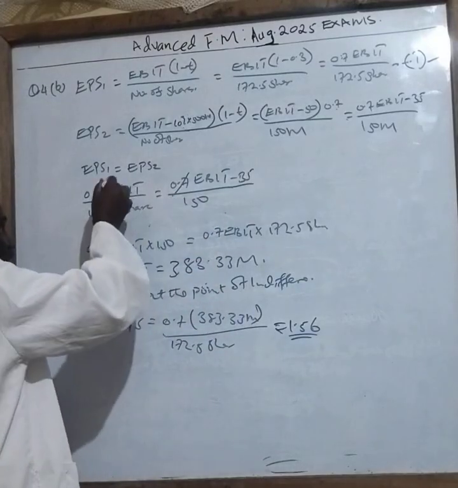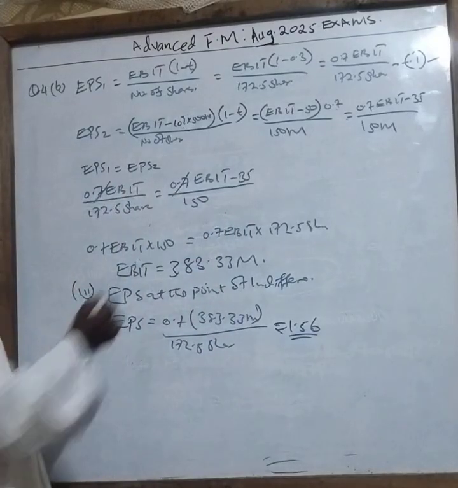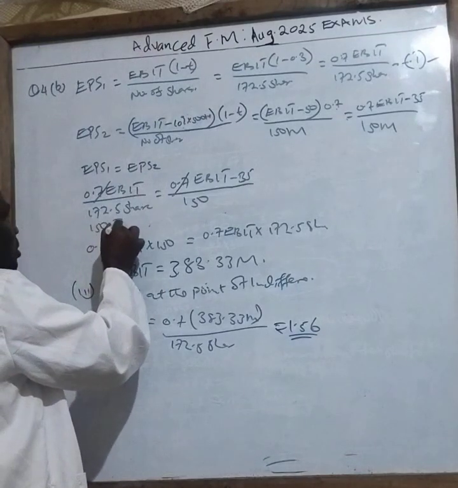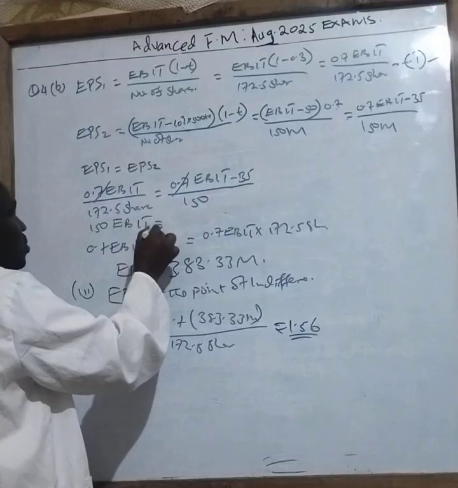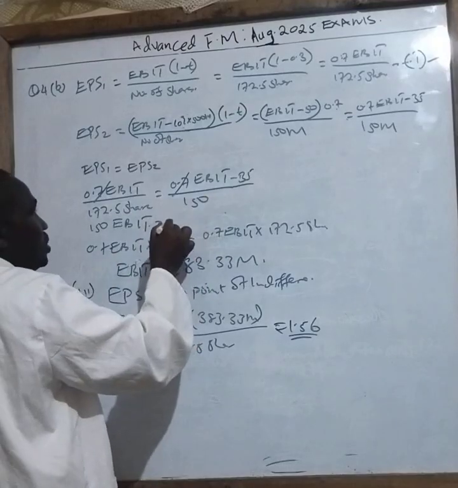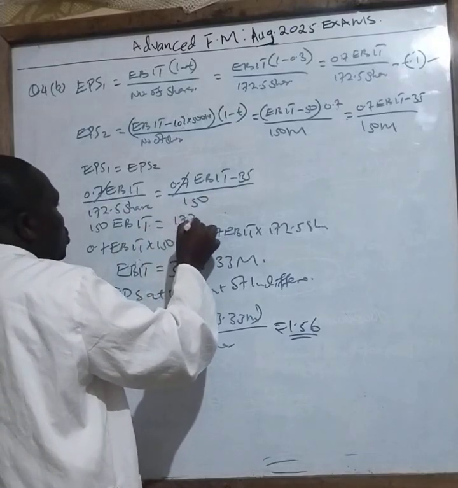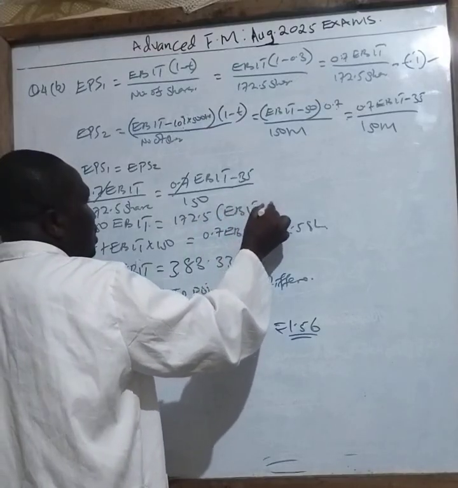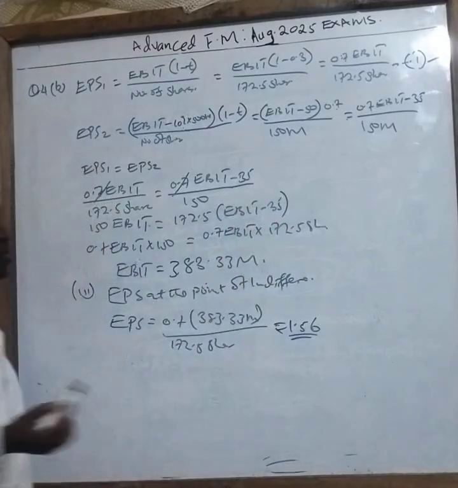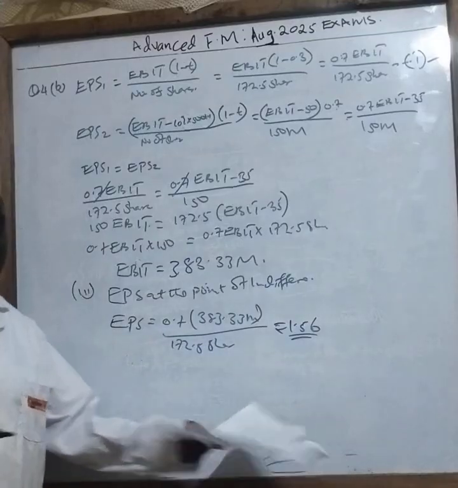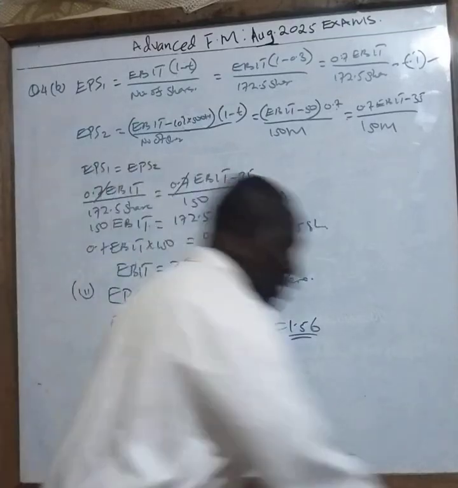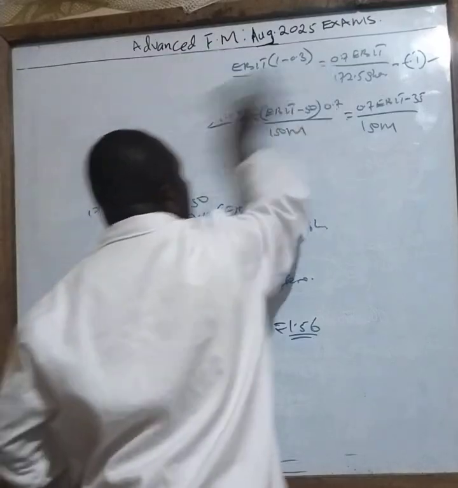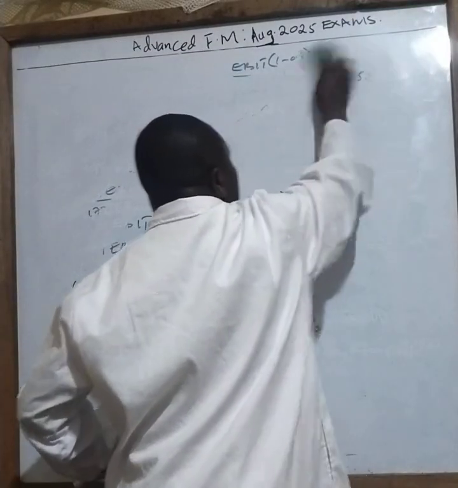Then this and that. So this times this gives you 150 EBIT equals this times this, which means 172.5 into EBIT minus 35. Then you work out the question, you will arrive at this answer. Sorry for that. I'm going to the last question now, that is question 5.